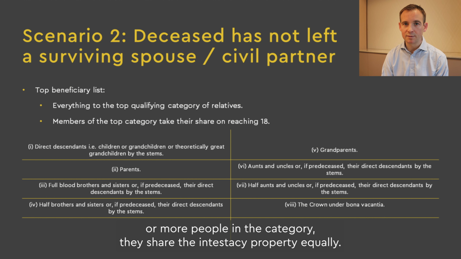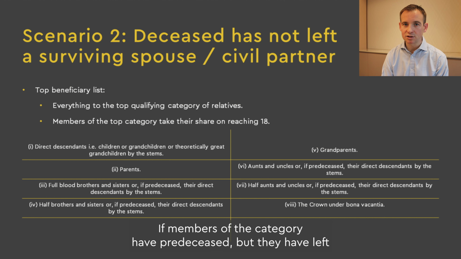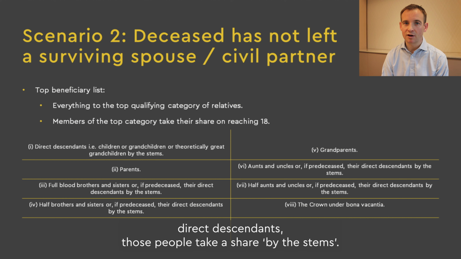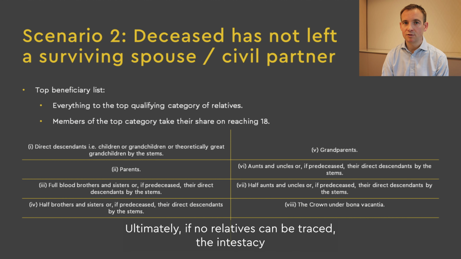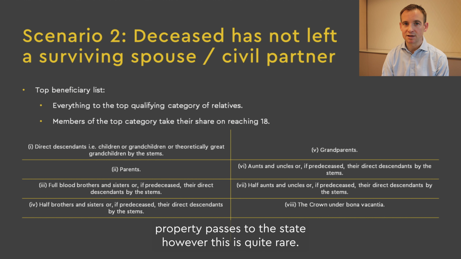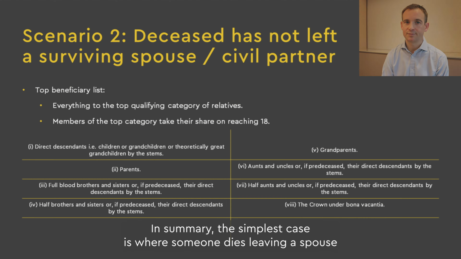If there are 2 or more people in the category, they share the intestacy property equally. If members of the category have predeceased, but they have left direct descendants, those people take a share by the stems. Ultimately, if no relatives can be traced, the intestacy property passes to the estate. However, this is quite rare.